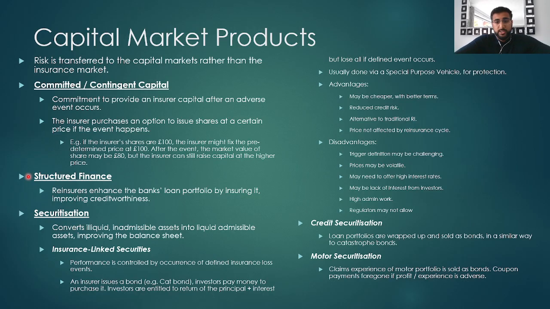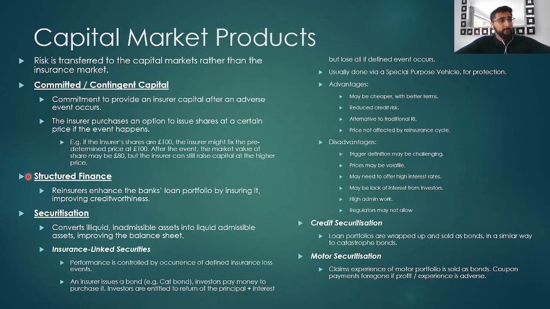Some of these advantages and disadvantages include that it might be cheaper, there's reduced credit risk, it's a good alternative to traditional insurance, and the price is not affected by the reinsurance cycle. Some disadvantages include prices might be volatile, they might need to offer high interest rates for investors, and there's a lot of admin work. The second way of securitization is through loan securitization, where loan portfolios from banks are wrapped up and sold as bonds in a similar way to cat bonds.